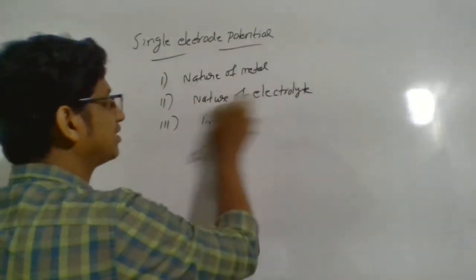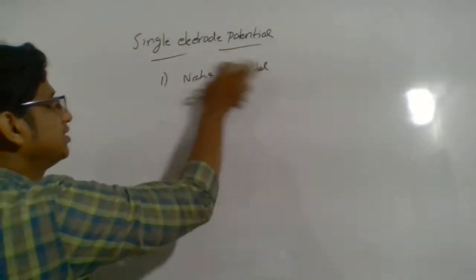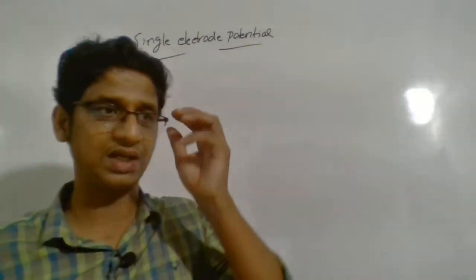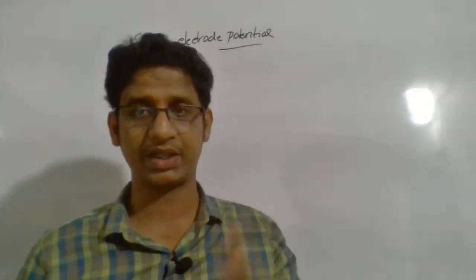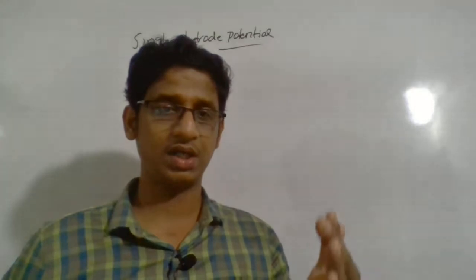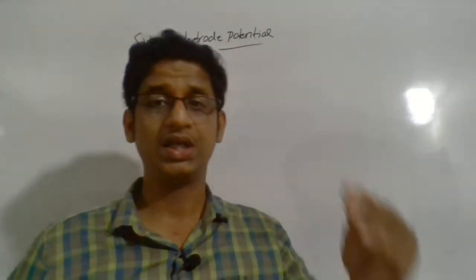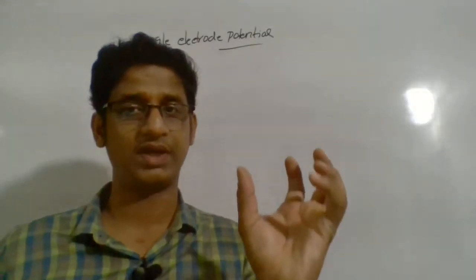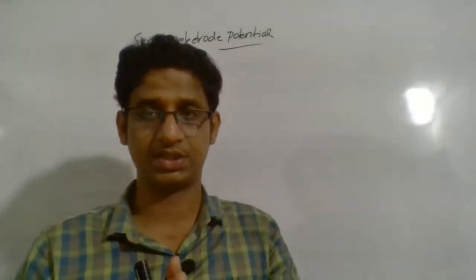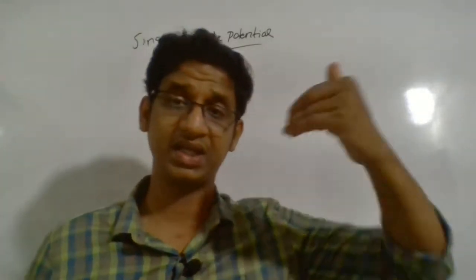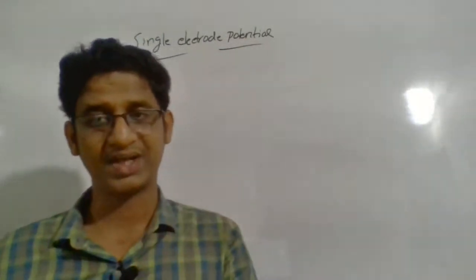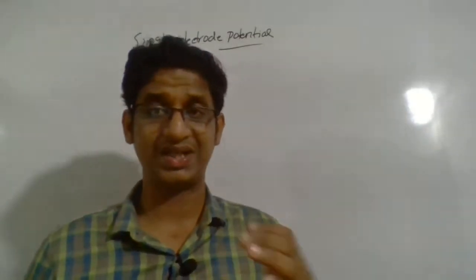Now, some electrodes have a tendency to undergo oxidation, some have a tendency to undergo reduction. So if you want to compare two electrodes, you always have to fix one particular tendency. For example, according to IUPAC, we compare the reduction potential value. If a metal electrode has a tendency to undergo reduction, we measure the reduction potential value, and we measure the reduction potential value of the other electrode as well to have a comparison. So if a particular electrode has a higher reduction potential value, it undergoes reduction, and if a metal electrode has a lower reduction potential value, it undergoes oxidation. That's the way you can compare.